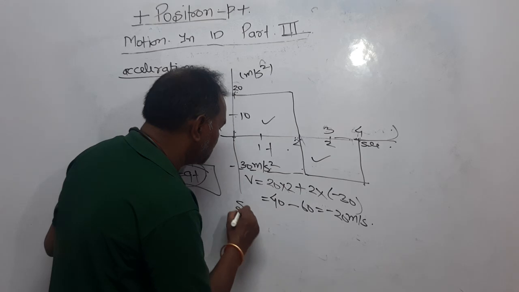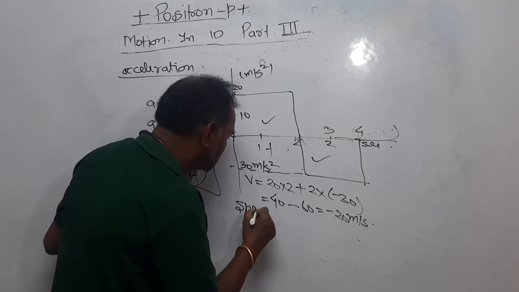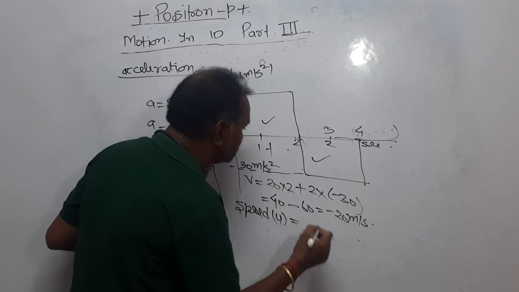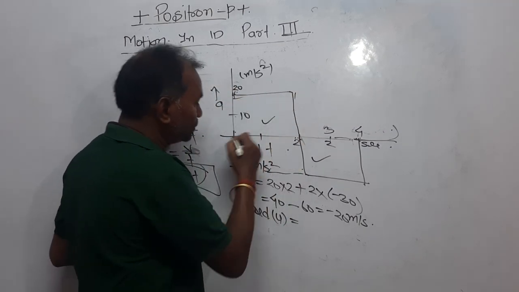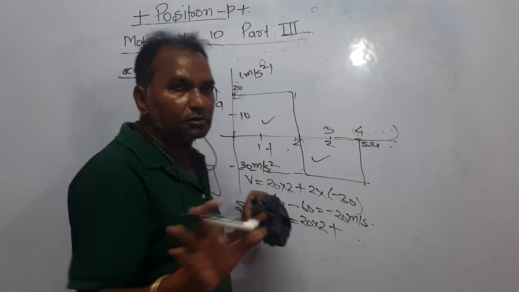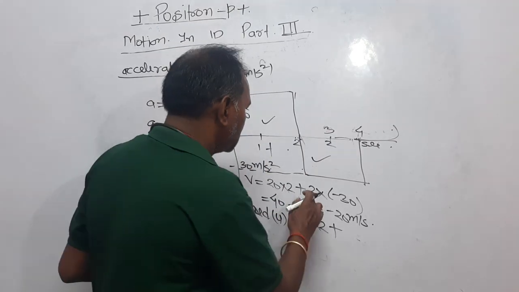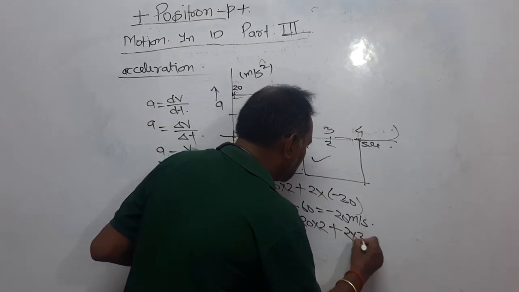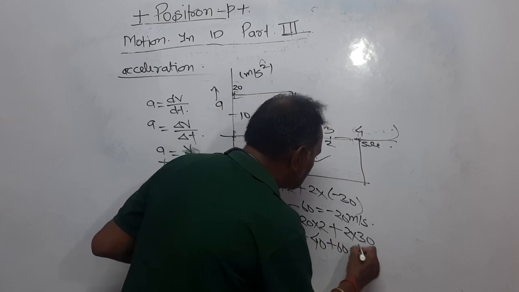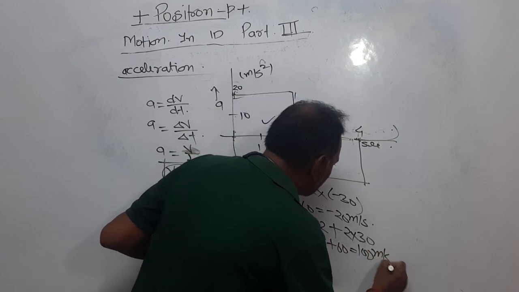And the speed, let it be u. This is 20 into 2. Again here we are not concerned with the sign, right? It is 2 into 30, so it is 40 plus 60, that is 100 meter per second.